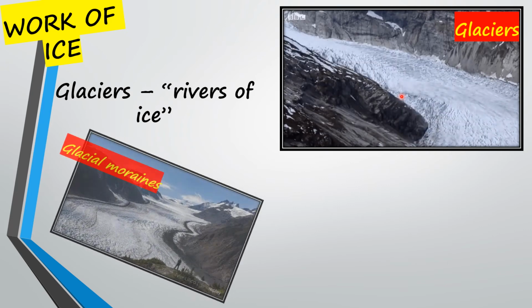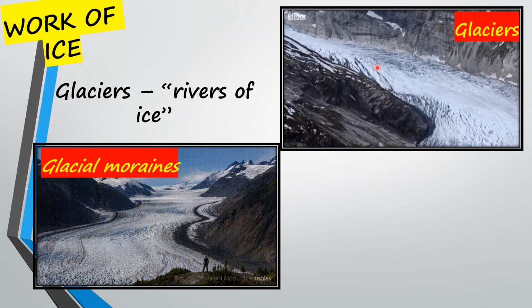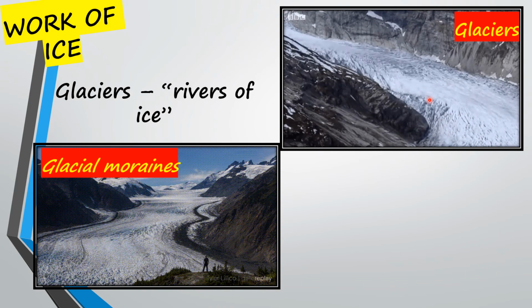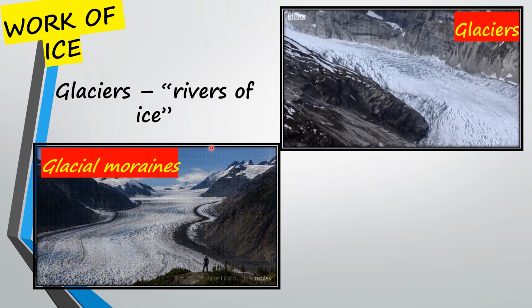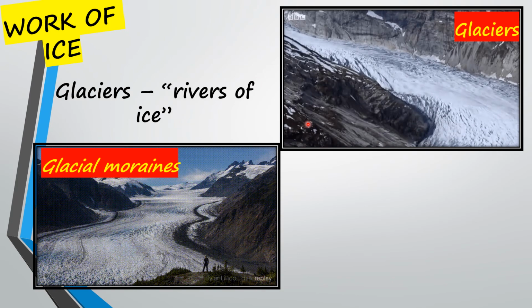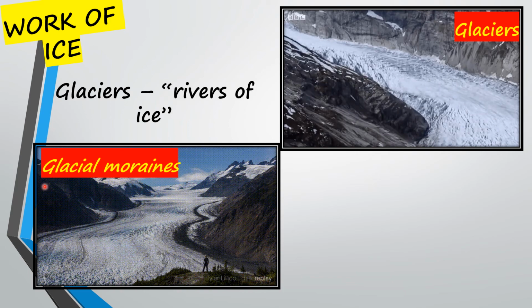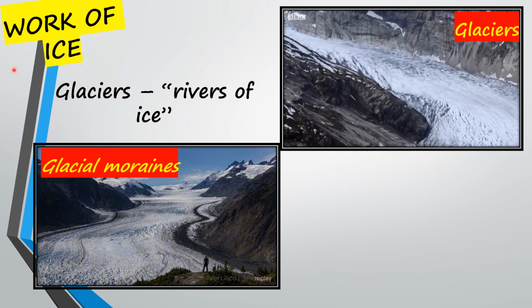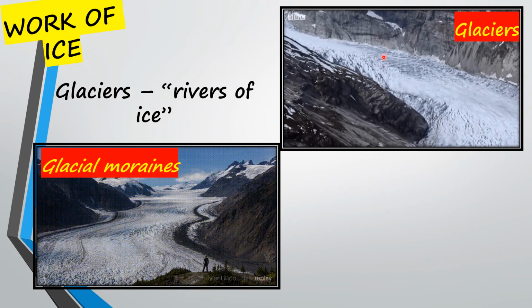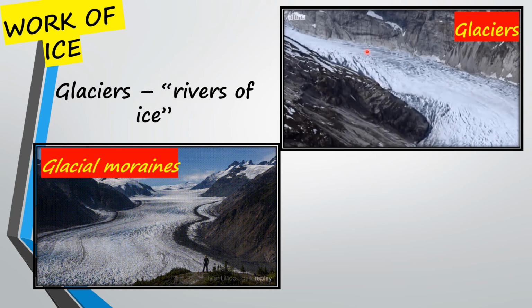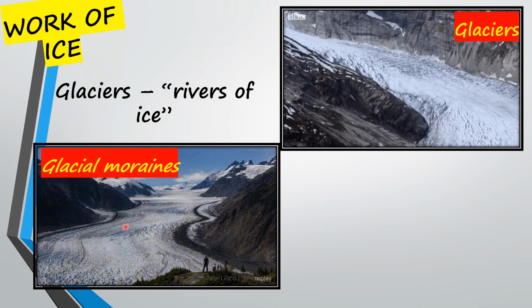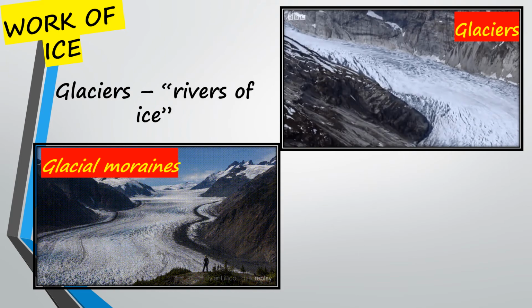Now the material that these glaciers keep bulldozing along their path gets sedimented. What is that material actually? It's different: big rocks, small rocks, sand, silt. It gets deposited, and these deposits are called glacial moraines. So this is the work of ice, glaciers bulldozing all these different materials, which include big rocks, small rocks, sand and silt. The deposited material is what we call glacial moraines, right?